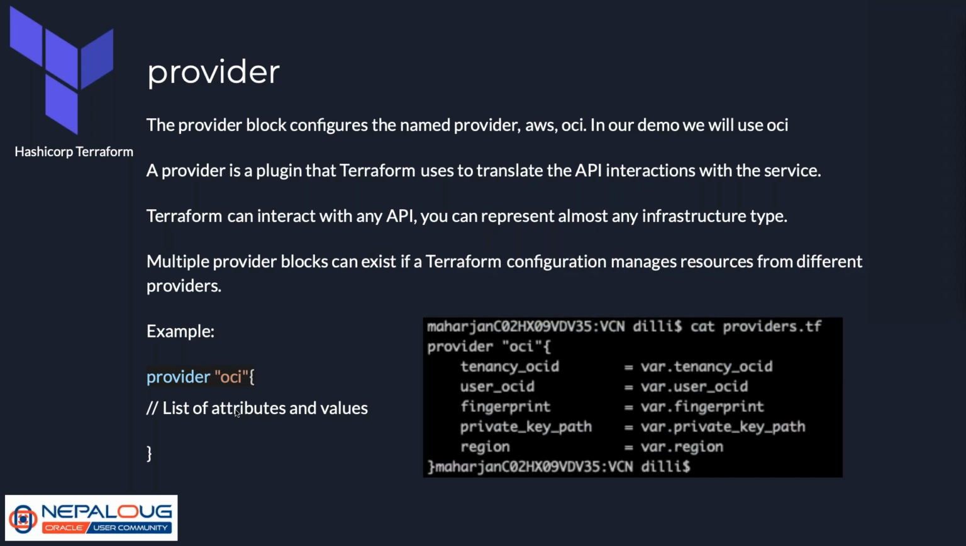And here is an example of the provider block. If I open the providers.tf file with cat, then we have provider oci. Here is the provider name, and I have defined the attributes and values: tenancy OCID, user OCID, the fingerprint that is being used, private key path, and the region that is being used for the provider.